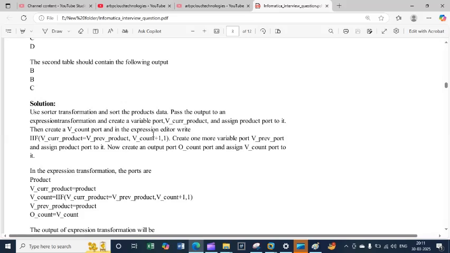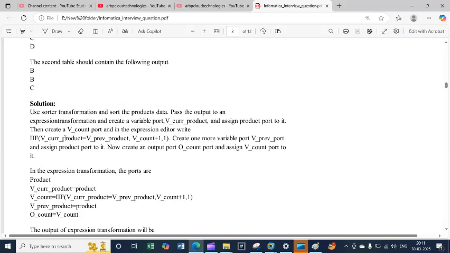In the expression editor, if current product equals previous product. We create the variable and assign a value. And in the second, we'll write the v_count port in the expression editor.